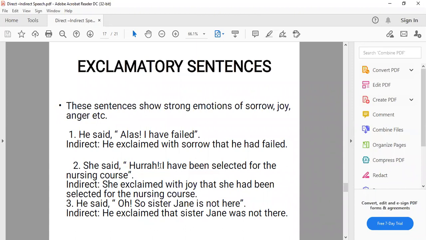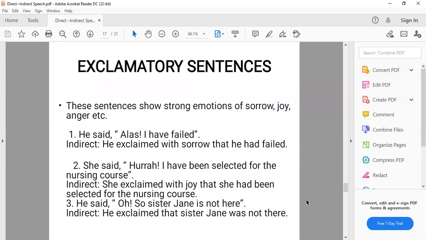Second sentence, she said, "Hurrah, I have been selected for the nursing course." Hurrah is an expression of happiness or joy. So we will add the expression in the reporting verb. She exclaimed with joy that she had been selected for the nursing course. He said, "Oh, so Sister Jane is not here." He exclaimed that Sister Jane was not there. Here again you can add with sorrow, because oh is also referred for sorrow.